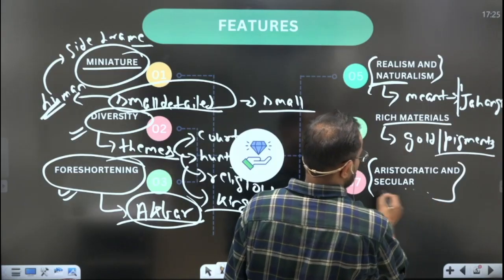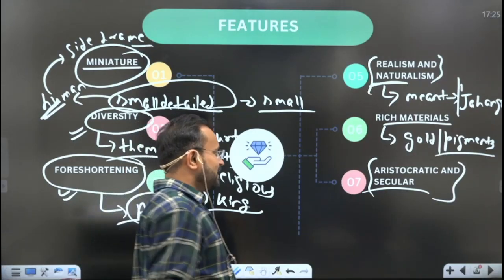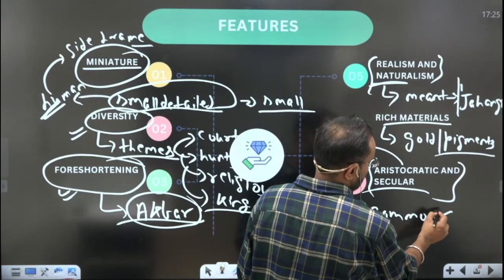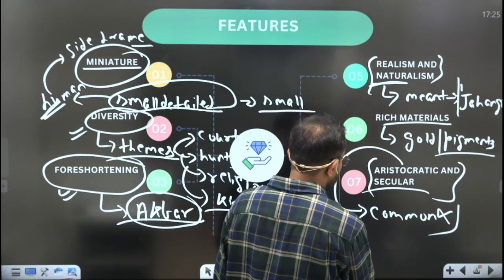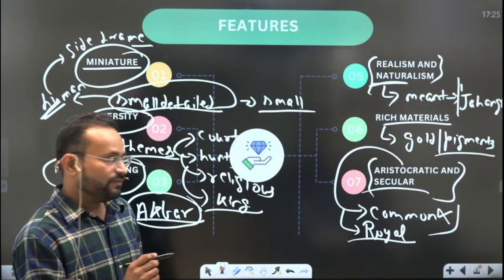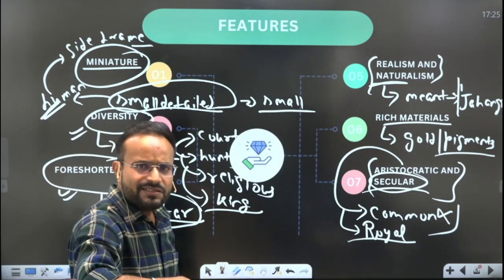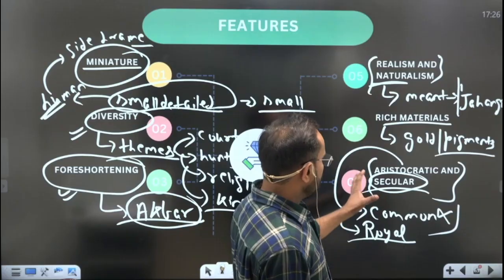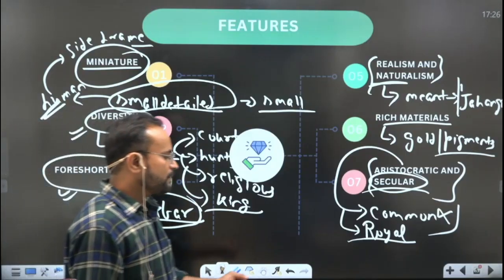Then another feature is that the Mughal paintings were largely aristocratic and secular. That is, it was not the common people that were depicted, but rather the royal depiction was there. And secular in the sense that there was not very much predominance of some religious theme as such. So these are some of the features of the Mughal paintings. So if a question is asked in the 10 marker, you could simply write 6 good points. Okay.